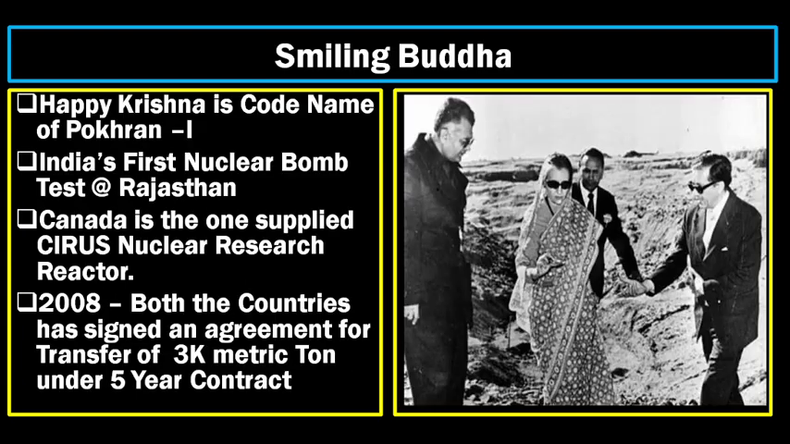What is Smiling Buddha? Smiling Buddha is a code name, or you can call it Happy Krishna. It is the code name for Pokhran 1, the first nuclear bomb test, which happened in Rajasthan. Canada had supplied nuclear material to India, though we are not a member of the NPT or CTBT. At that point of time, only countries that had signed the NPT and CTBT were to get nuclear material, but though we didn't sign it, because of our good relation with Canada we got nuclear material from Canada.